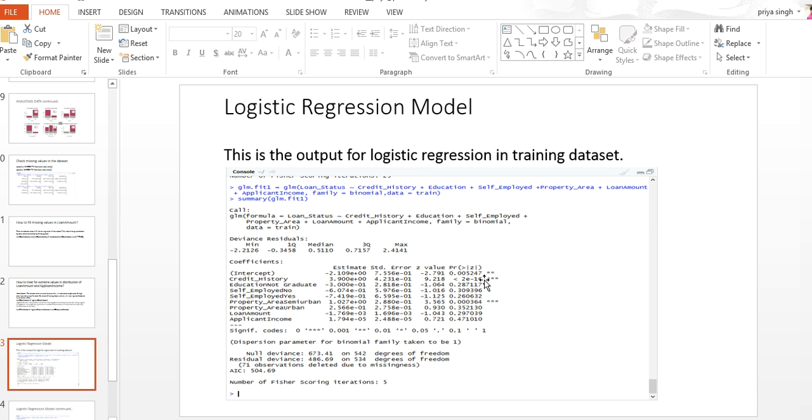On this basis we can remove all others, or we can take property area semi-urban. These two are going to affect the loan approval system more than taking all attributes,